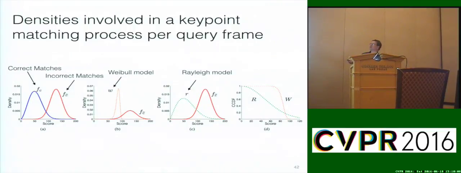But if you look at the densities involved in this keypoint matching process, again, this is a natural extreme value problem. You have correct matches and incorrect matches, and you're really trying to model what's going on in the tail. The Weibull, because it's focused so much on the tail, is strongly peaked right around the edge of the tail, whereas the Rayleigh distribution is forced to include zero, and so it's a much broader distribution around those two pieces, and the fall off is generally a little bit smoother. The Weibull, when you have a small tail size, tends to be very abrupt, because it's going to have to fit among all of the final data.